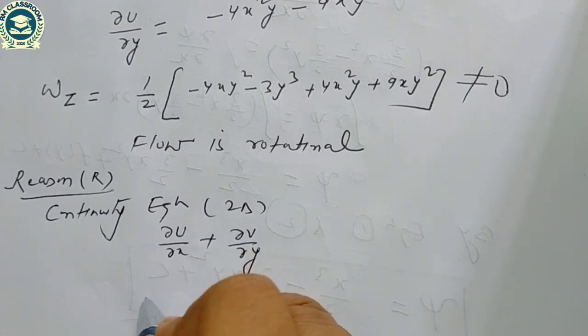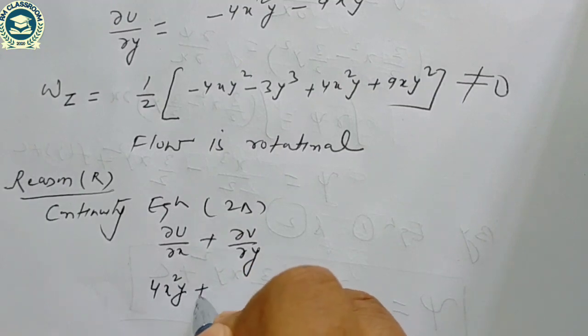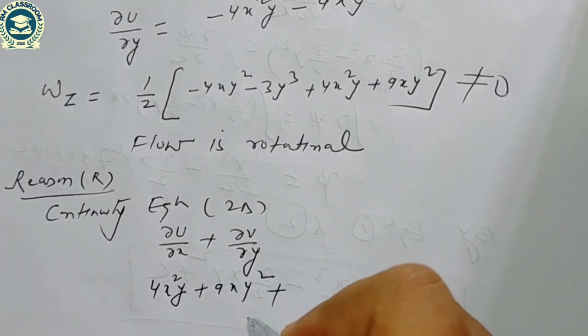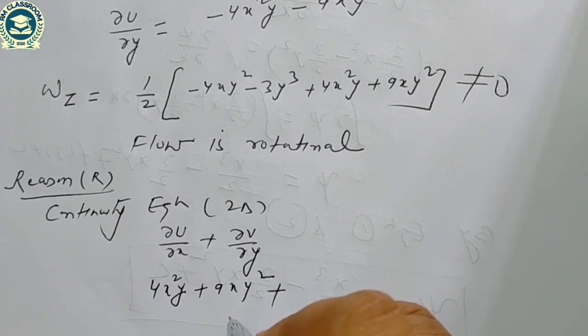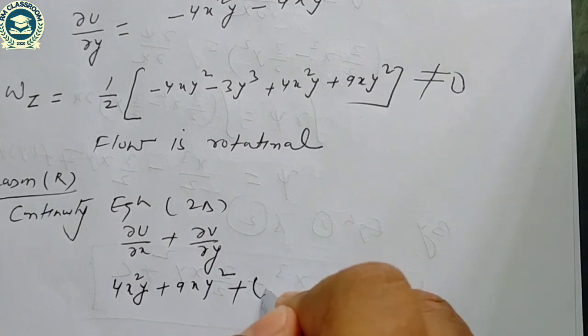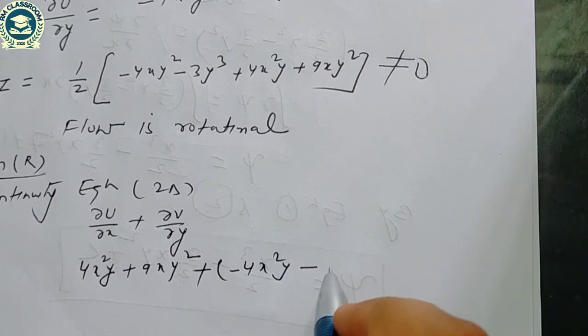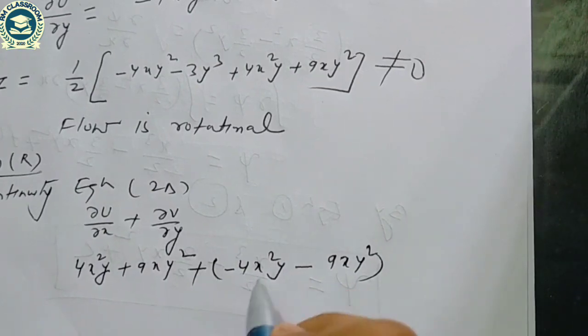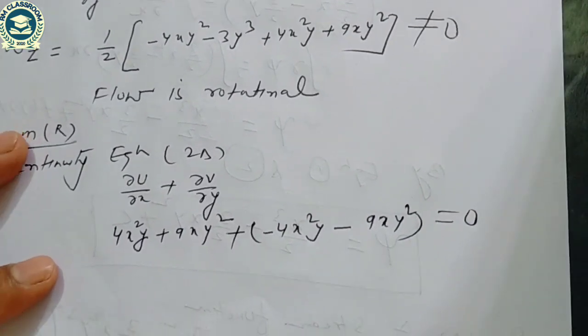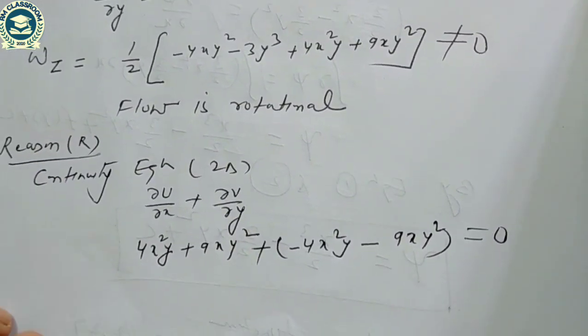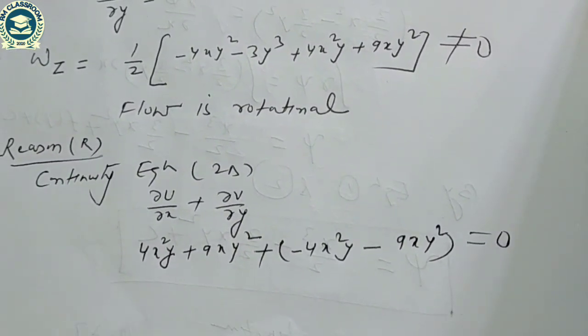So del u by del x is 4x square y plus 9xy square plus del v by del y. So del v by del y is minus 4x square y minus 9xy square. So it is coming 0. Means continuity equation is satisfied. Del u by del x plus del v by del y is equal to 0.